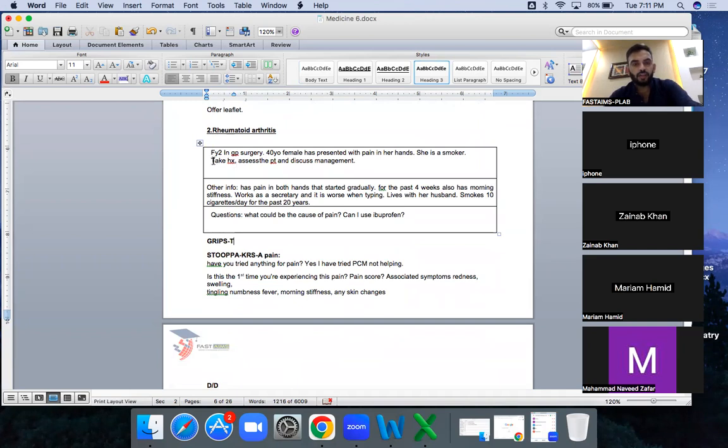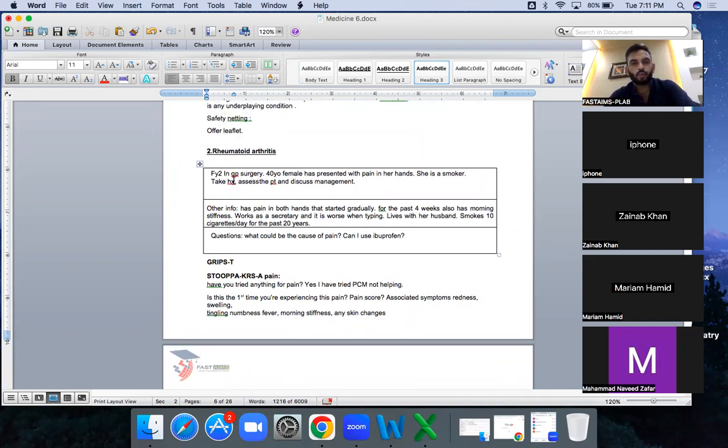Okay. The next scenario is rheumatoid arthritis. FY2 in the surgery, a female presents with pain in the hand, take assessment, and she's a smoker. Other info: both hands, started gradually 4 weeks ago, in the morning. This is very typical, because it is always bilateral. Rheumatoid arthritis is always systemic, so it is bilateral. It is a systemic disease.